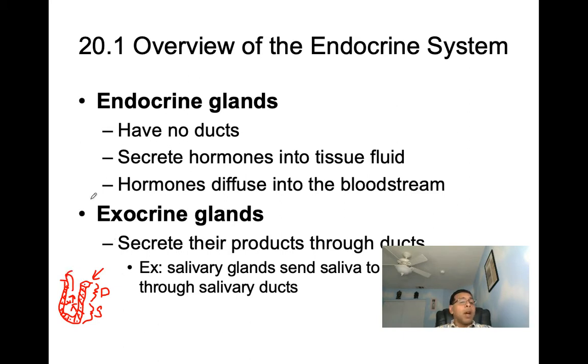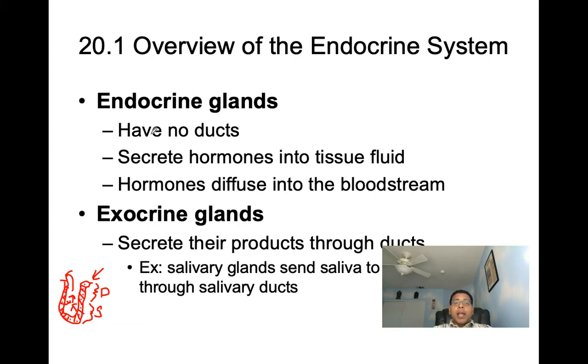Endocrine glands do not have ducts. When they secrete, they secrete their secretions into the extracellular fluid, and from there the secretions make their way into the bloodstream. So the overall picture with endocrine glands is their hormones are secreted into the bloodstream, and they travel through the bloodstream. Exocrine glands, their secretions are secreted into a duct, and from there they make their way onto a surface or into a cavity.